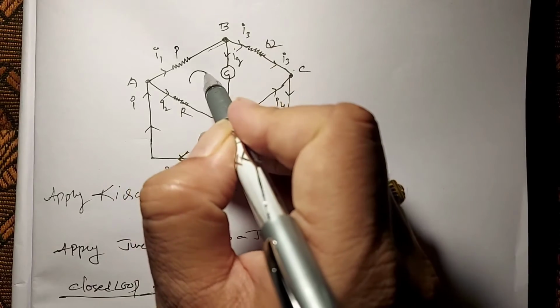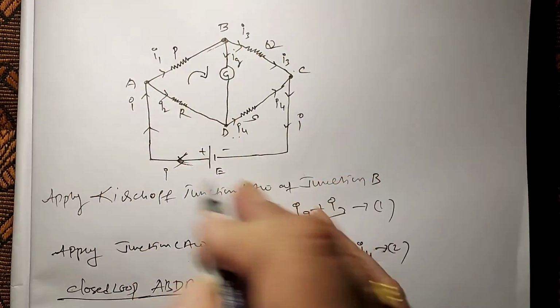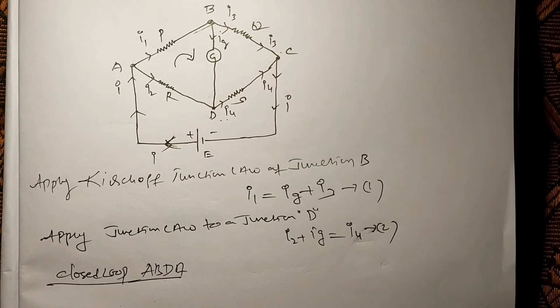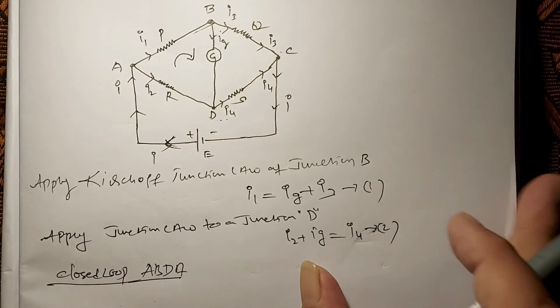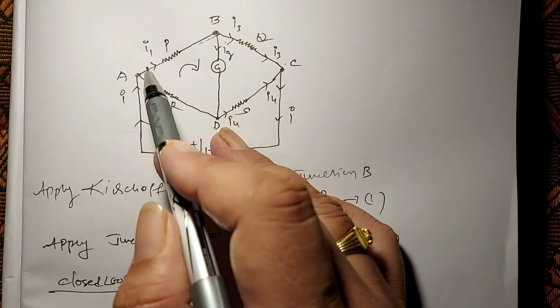ABDA. That is the clockwise direction. ABDA. Our direction is the clockwise direction. Right. Let us take this path AB.